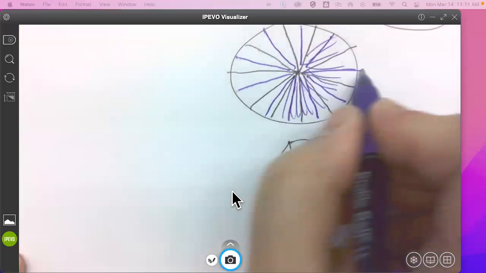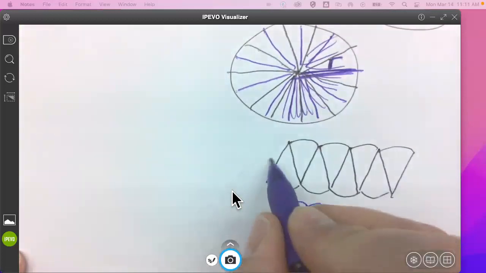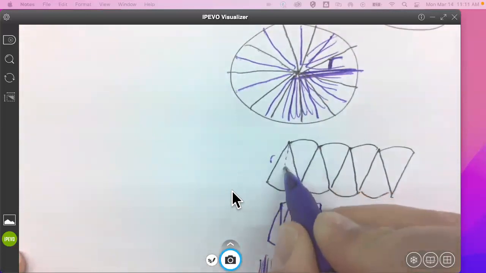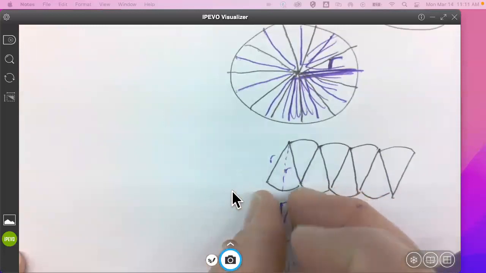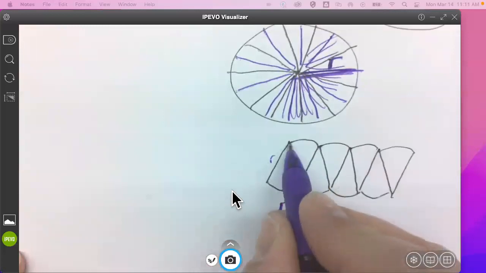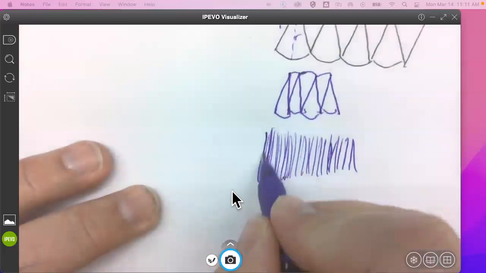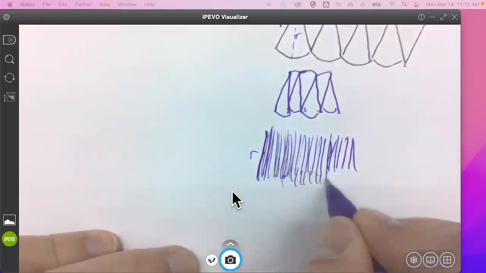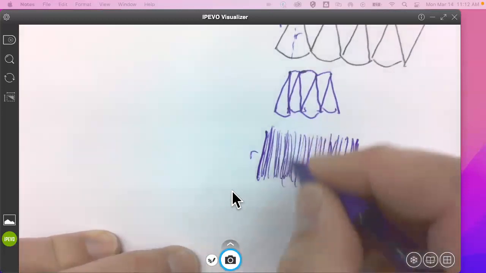Now, if r is the radius of this shape, then this length is r, right? And this length is r, and actually going straight down to here is also r. But as I make these smaller and smaller and smaller, the edges of the piece of pie and this little radius going straight down get closer and closer until here, they're basically just a string of a radius. Now, if this is a rectangle at this point, how do I find the area of a rectangle?